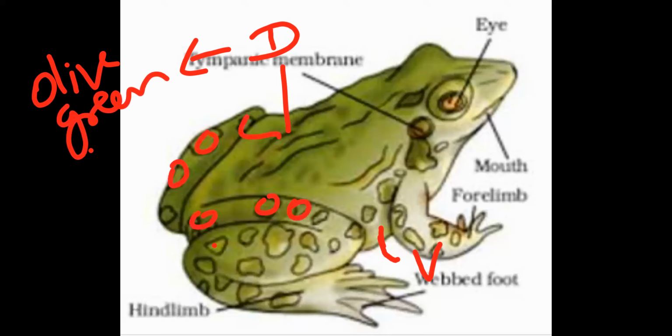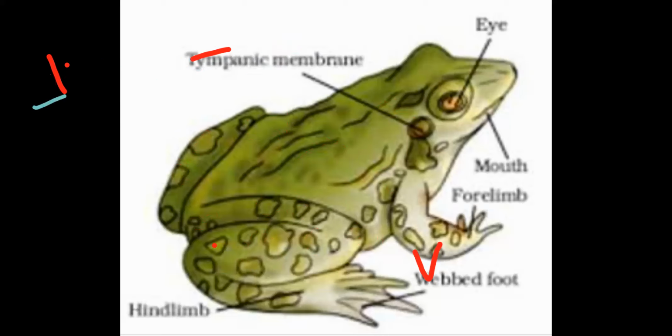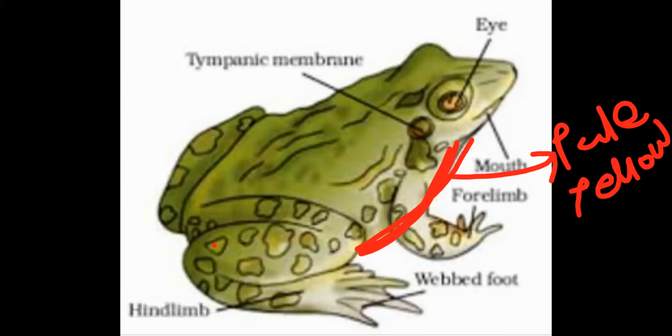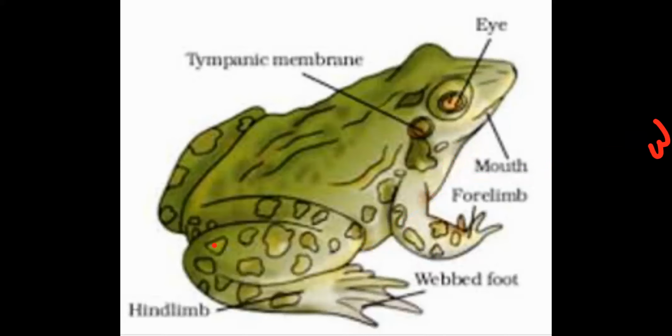On the dorsal side this type of spots are present. And on the ventral side, spots are not present, just a pale yellow colored body. Dorsal side olive green, ventral side pale yellow, right?